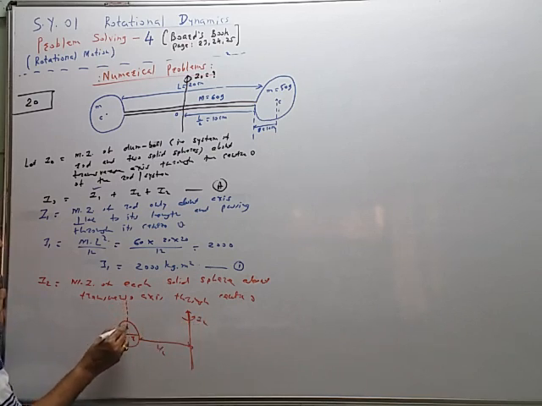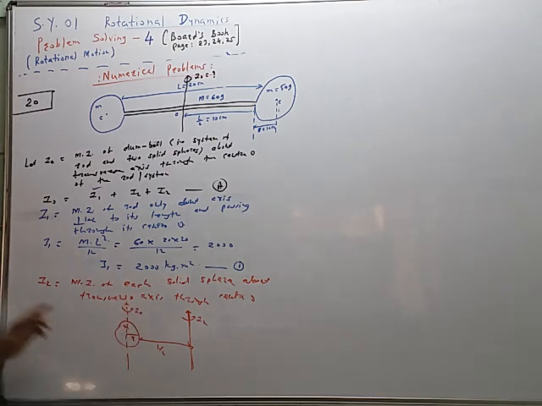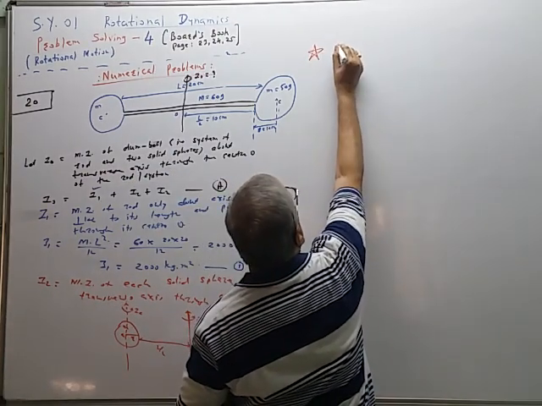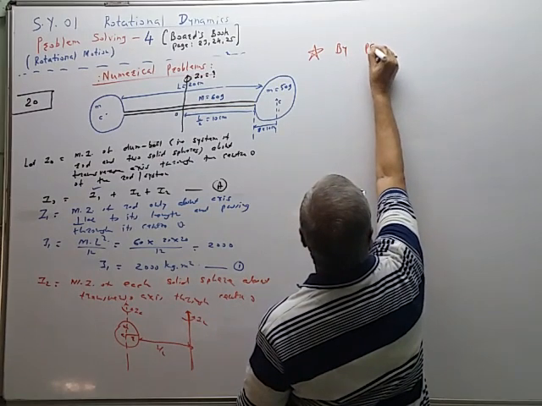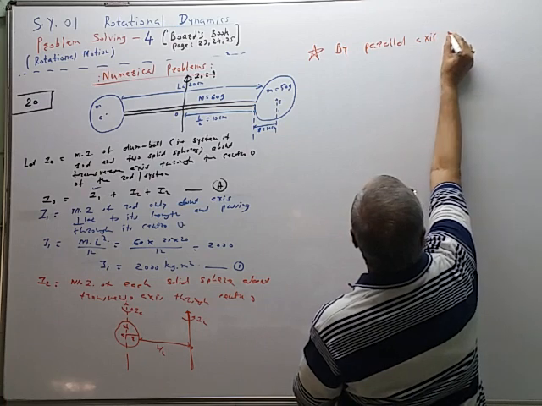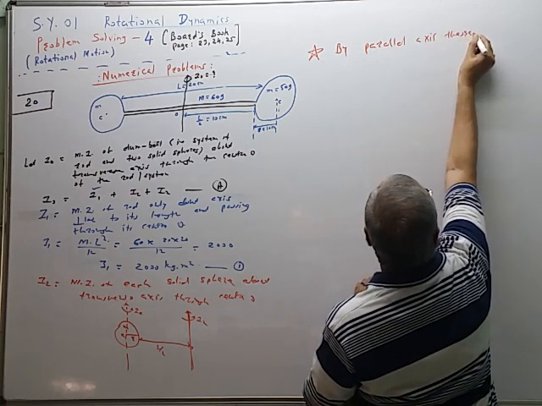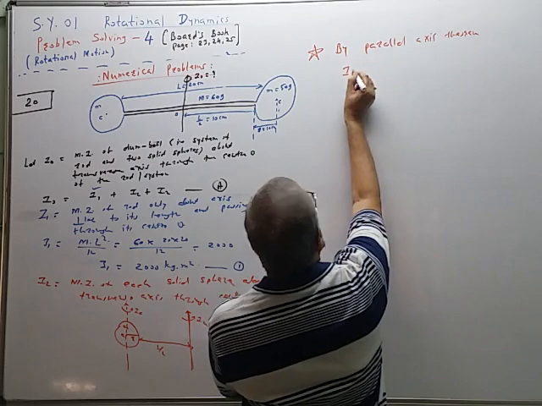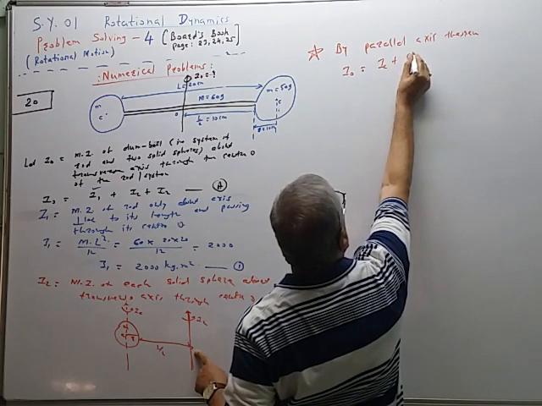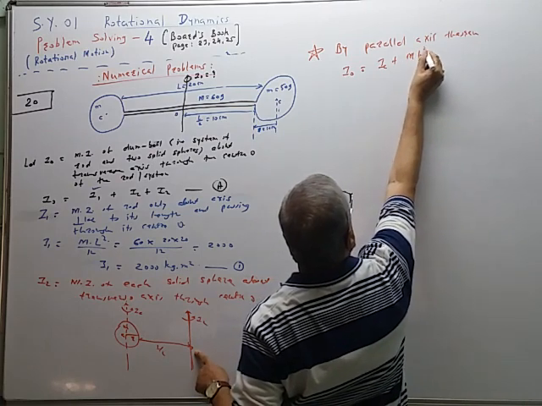So this I2 is calculated like this. This moment of inertia is the IC, the moment of inertia of the sphere. So by parallel axis theorem, this part is important. By parallel axis theorem, IO, this is the general statement, is equal to IC plus MH square.